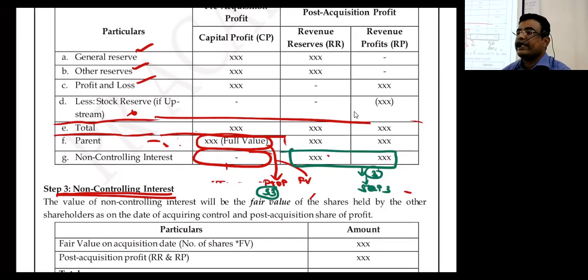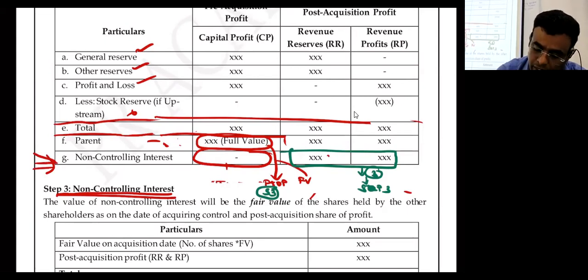In case of proportionate method, will it go to step 3? I hope you are clear. In case of proportionate method, I am talking about only the NCA share, I am not talking about the parent share. Is it clear? That will go to step number 3.